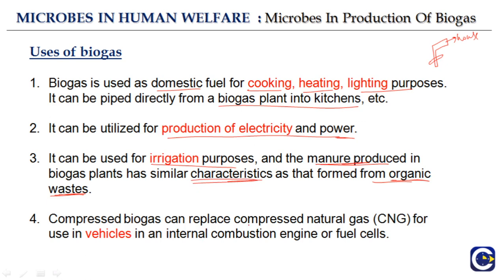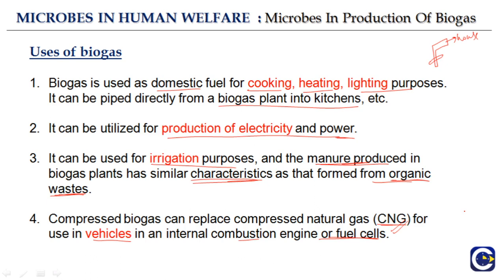Compressed biogas can replace compressed natural gas, CNG, for use in vehicles, in an internal combustion engine or fuel cells, so it can also replace CNG and can also be used for driving a vehicle. So biogas is very important: cooking, heating, lighting, production of electricity, irrigation, agriculture, and replacement of CNG. So it has a lot of important properties.